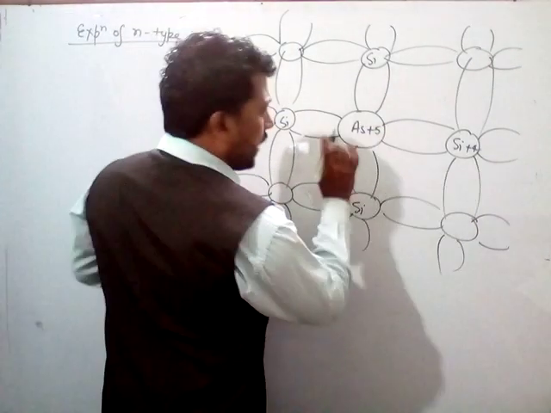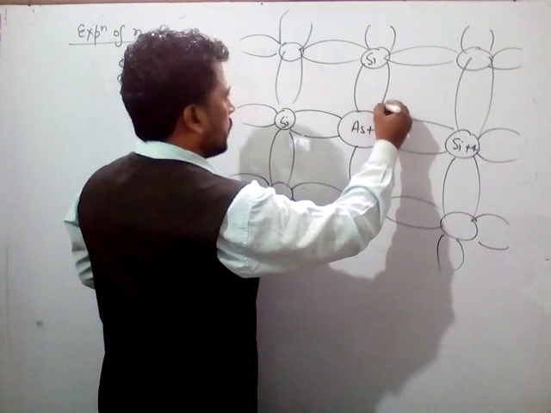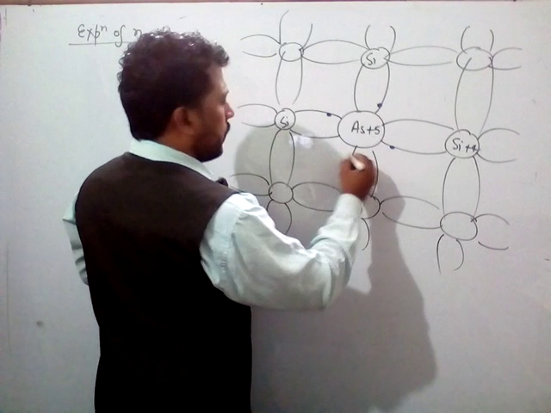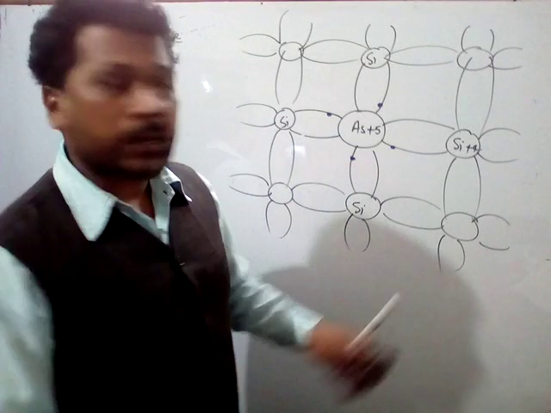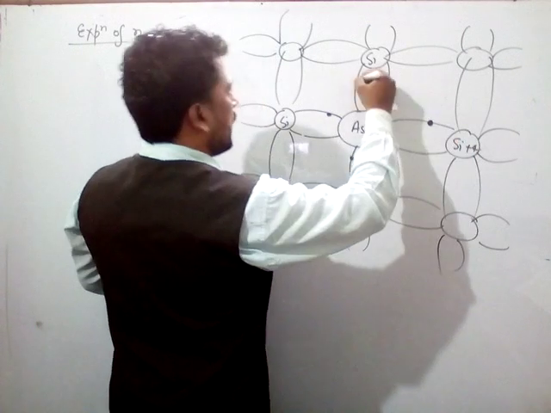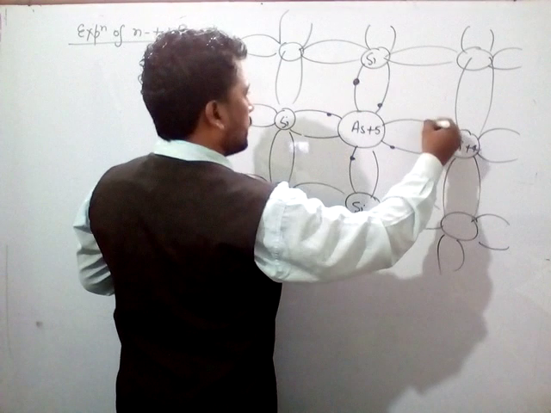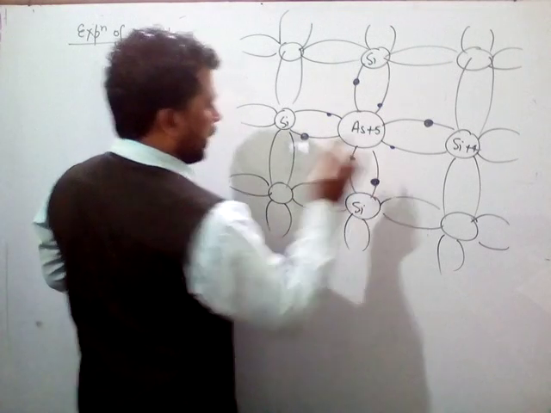So 4 electrons of this arsenic plus 5 make covalent bonds with 1 electron each of the four nearer silicon atoms.